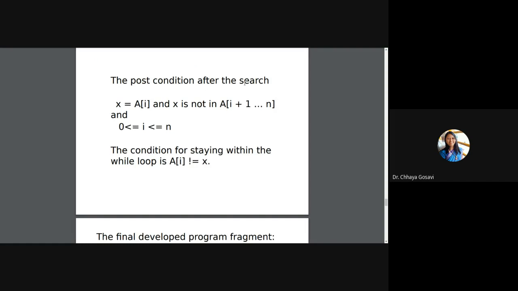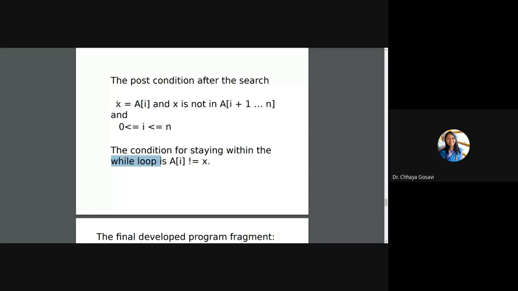So this is the postcondition after the search: X is an element of A of I. We assume that we have an array of numbers A of I, and X is a number, any number from I equals 0 to N. If the total number of elements is N, I will start from 0 and increment till it is less than or equal to N. X is not in A of I plus 1 to N. So when you get X, or X is present at a particular position, it may not be present after the I plus 1th position. This is the condition for staying within a loop.